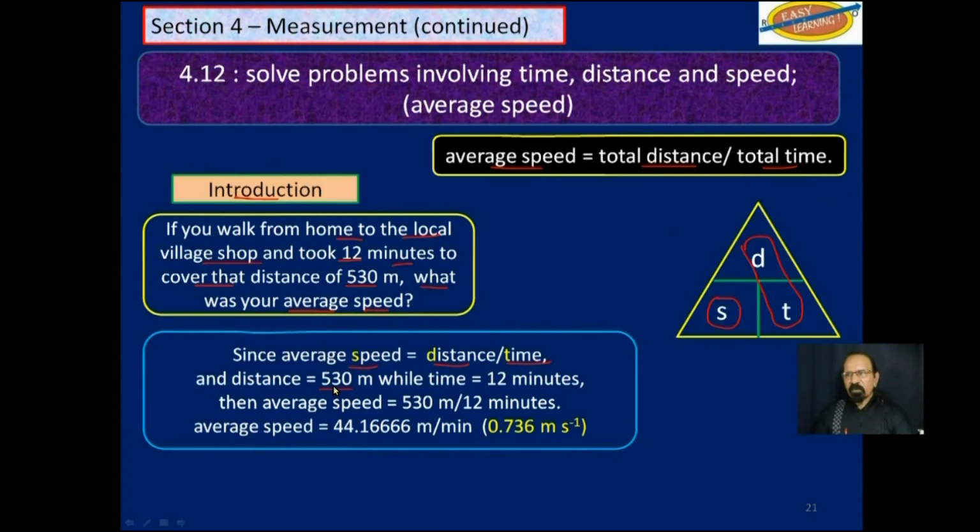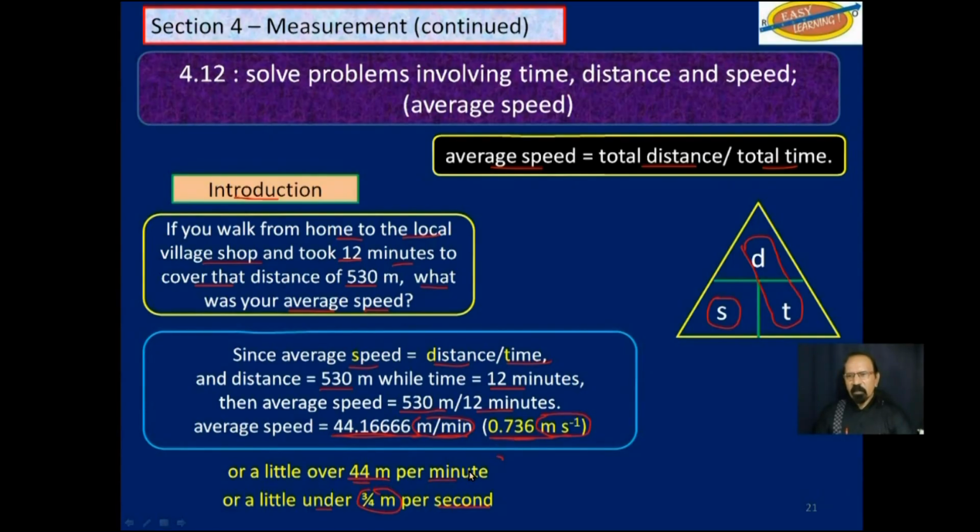The distance is 530 meters. Time is 12 minutes. So average speed will be 530 meters divided by 12 minutes. And you get an average speed of 44.16666 meters per minute, which actually works out to be 0.736 meters per second. Essentially, it's a little over 44 meters per minute, or a little under 3/4 meters per second. So that's your average speed if you go in meters per minute or meters per second.